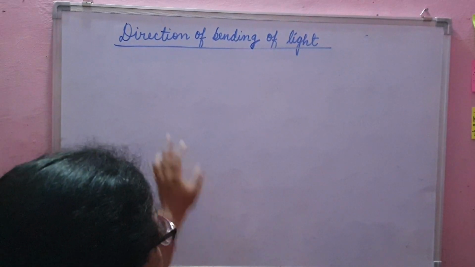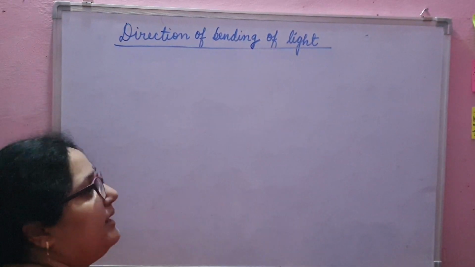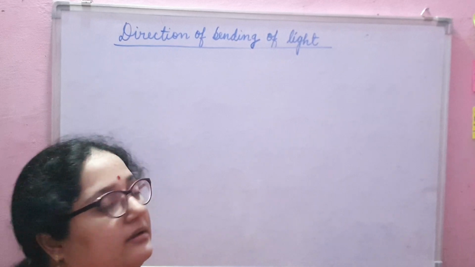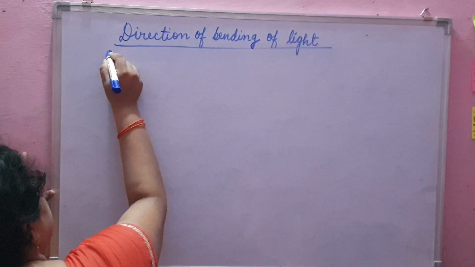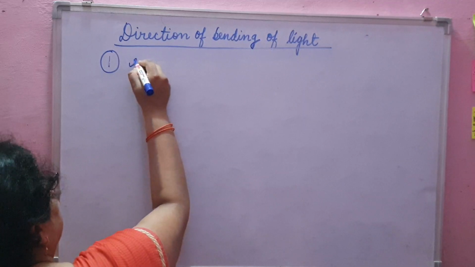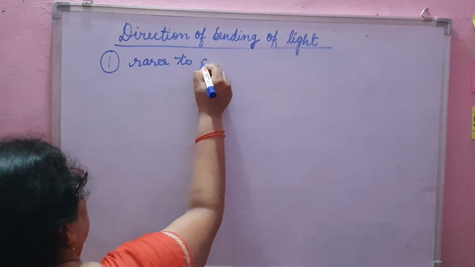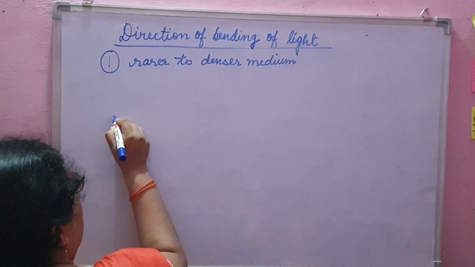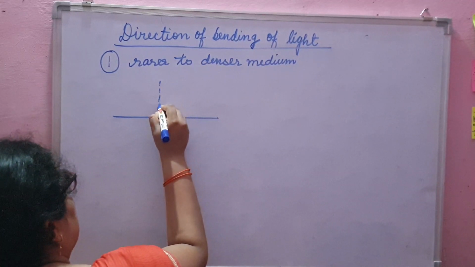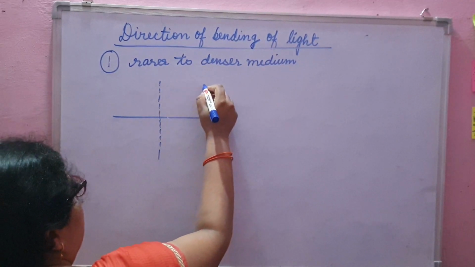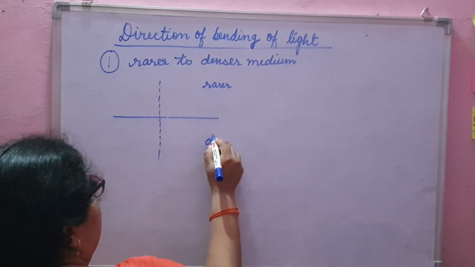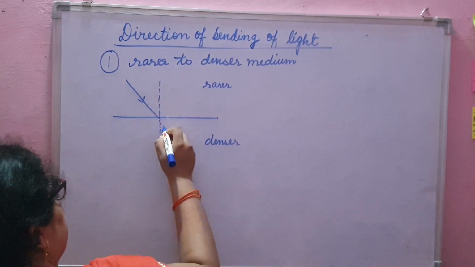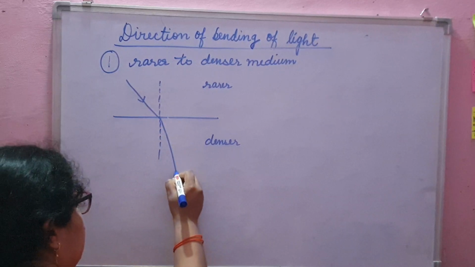Okay children, so now the next topic is direction of bending of light. When light enters from one medium to the other medium, where will it bend? Okay, so for that we have three cases. First case is when light enters from rarer to denser medium. Suppose the first medium is the rarer medium and the second medium is denser medium. So when light enters from rarer to denser medium, then it will bend towards the normal.